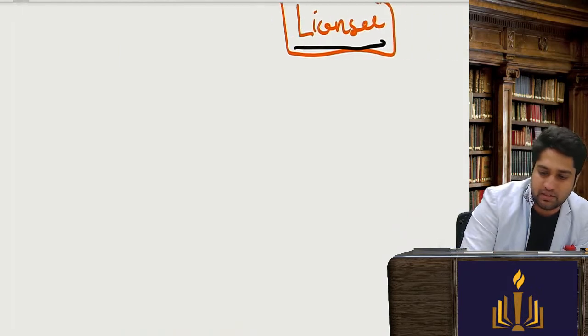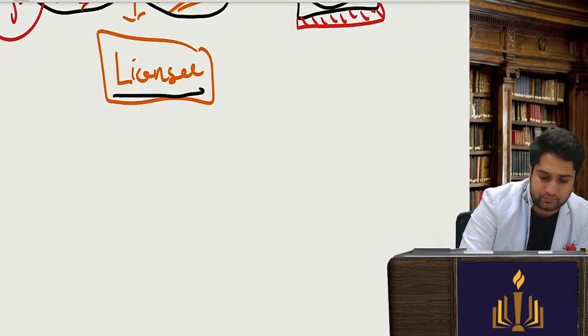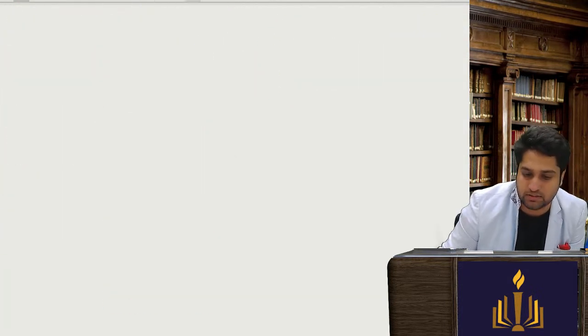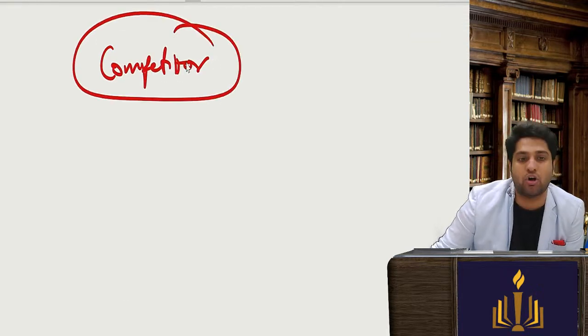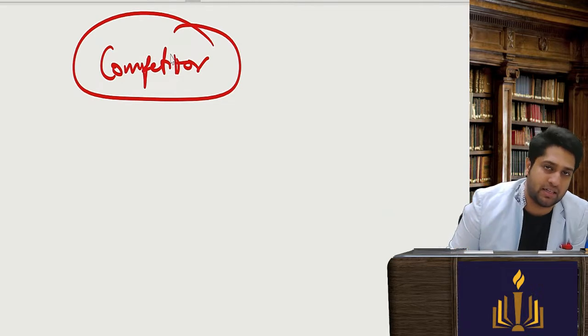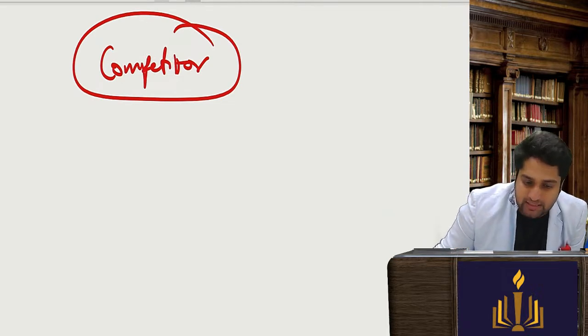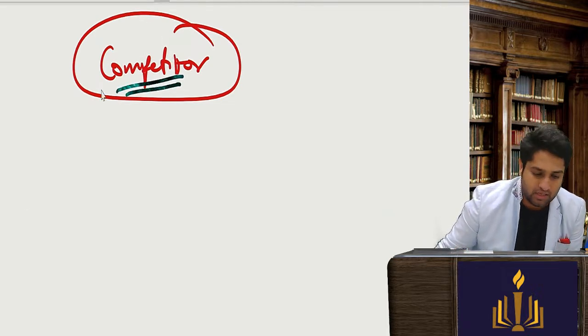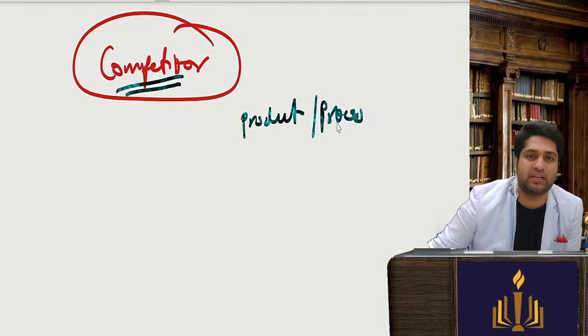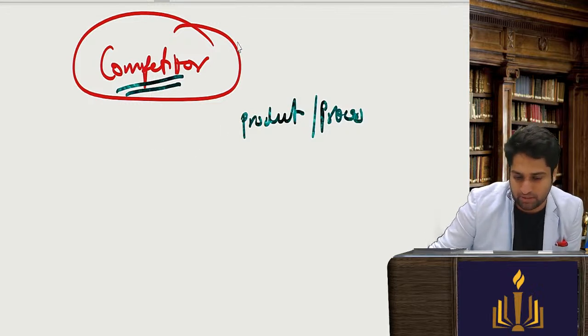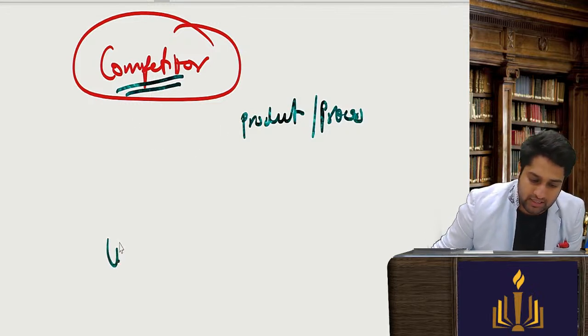So again, very simple. Here it is possible that the competitors cannot enter into the market. So then this person will say, listen, if you also need this particular product or process, they will tell the competitors that you will also get it at a licensed price.